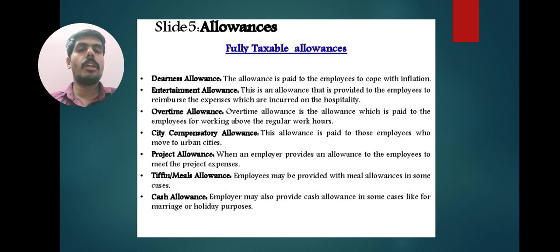Project allowance, when an employer provides an allowance to the employees to meet the project expenses. Tiffin allowance. Employees may be provided with meal allowances in some cases. Cash allowances. Employers may also provide cash allowance in some cases, like for marriage or holiday purposes. These are all the fully taxable allowances. The full amount of any allowance like DA, entertainment allowance or city compensatory allowance, etc. is fully taxable under the Income Tax Act.